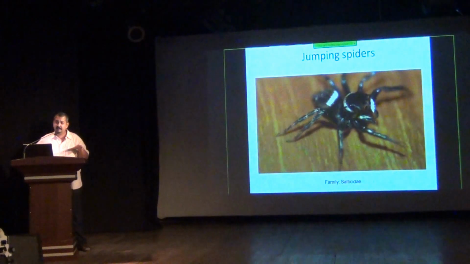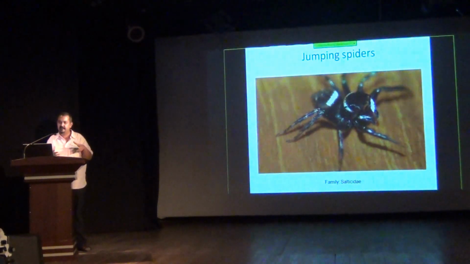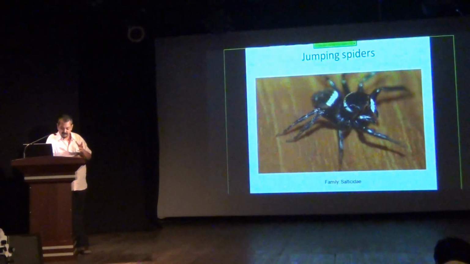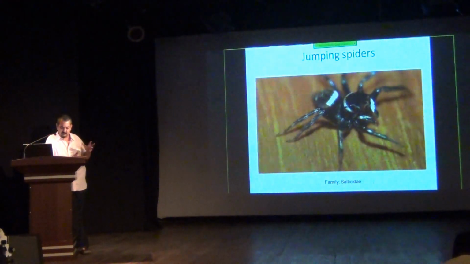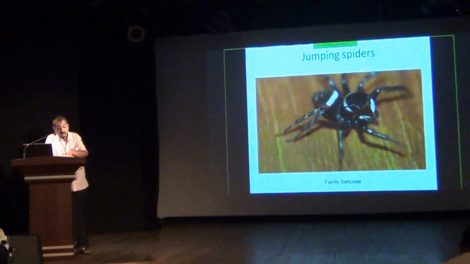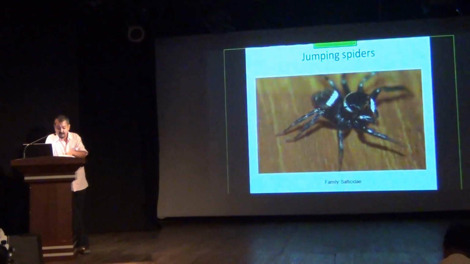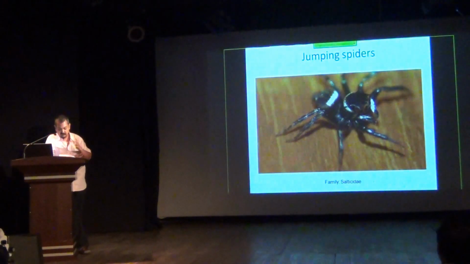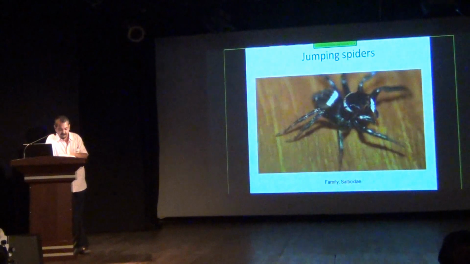They also have a very wide range in terms of their visual morphs. So they could be bright and colorful with some decorative markings, and they have exceptionally good vision because they use that for their hunting and also for escaping from hunters.